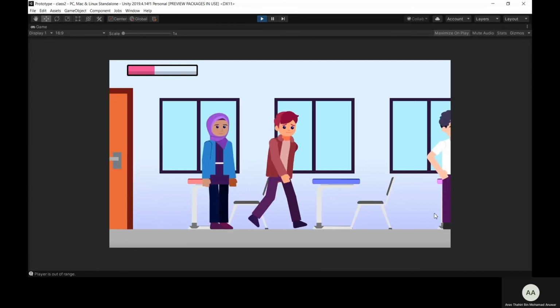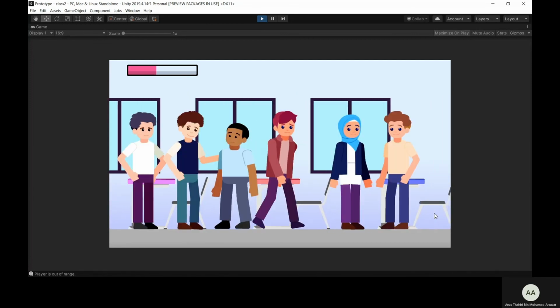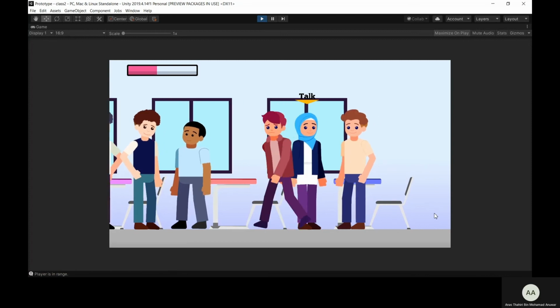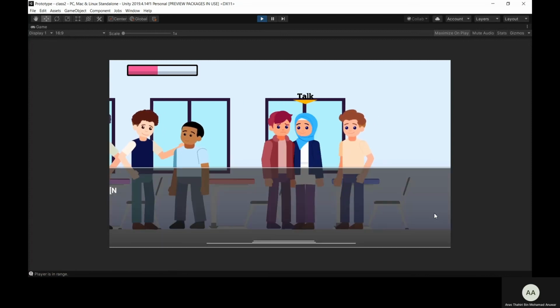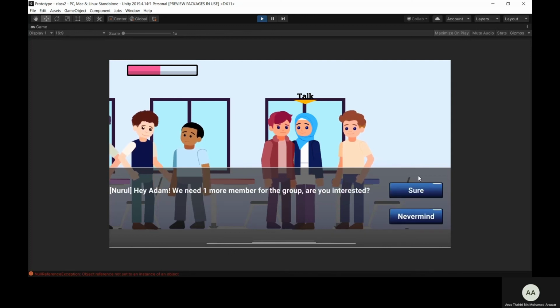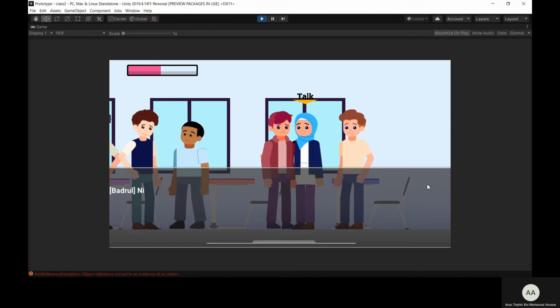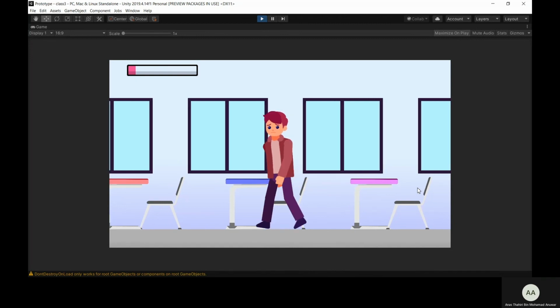So let's head back towards the other end of the class. And there we see what I believe is Sister Nurul and her friend that she's talking to. Let's talk to her. Yep, this is Nurul. "Hey Adam, we need one more member." That's good, we need a group. Let's pick Shore. Badrul, her friend, seems rather static. Right, she wants to meet at the library tomorrow. And Adam says cool. Alright, now we've loaded back into the class, but with no one here this time.